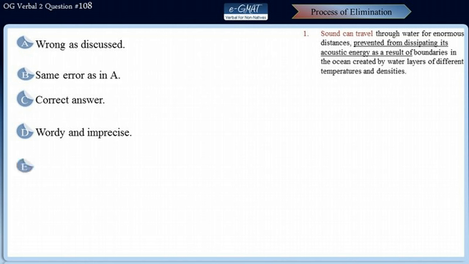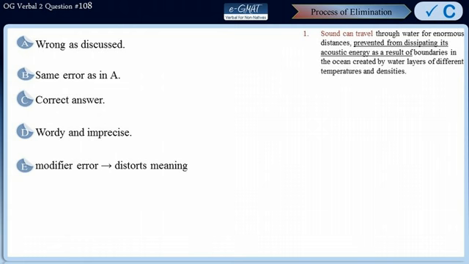Well, here in this choice, verb-ing modifier preventing its acoustic energy seems to present the result of the preceding clause, meaning that sound can cover huge distances when traveling through water by preventing its acoustic energy from dissipating. Now, we certainly have a modifier error here that leads to the distortion in the logical intended meaning of the sentence. Notice that this sentence is grammatically all right, but it is logically incorrect because it distorts the logical intended meaning of the sentence. So as we found out earlier, choice C is the correct answer for this sentence.